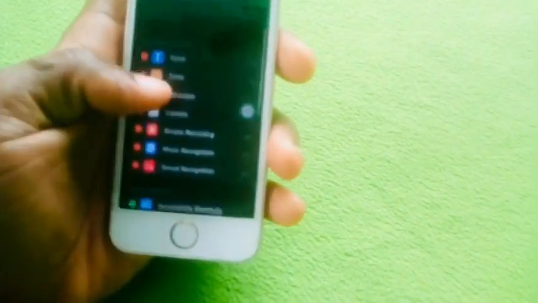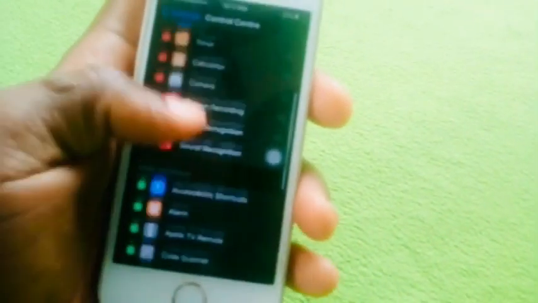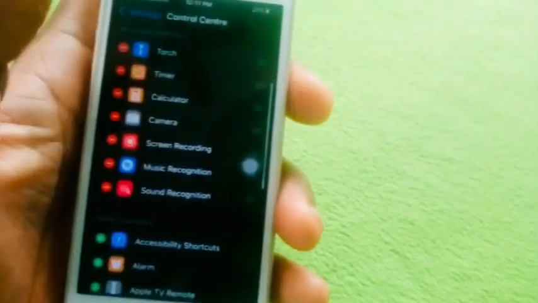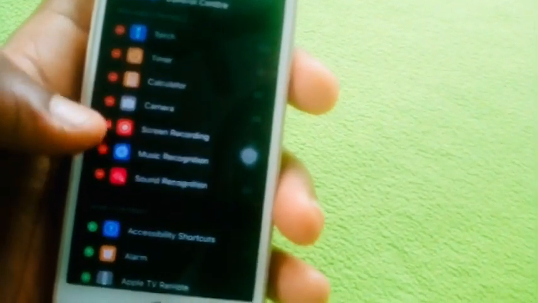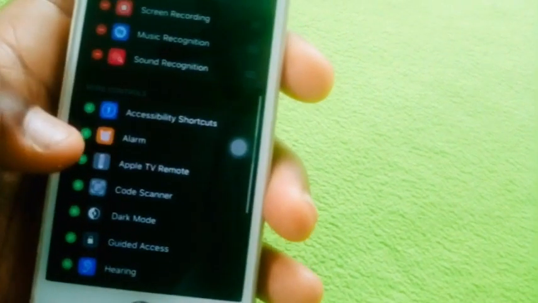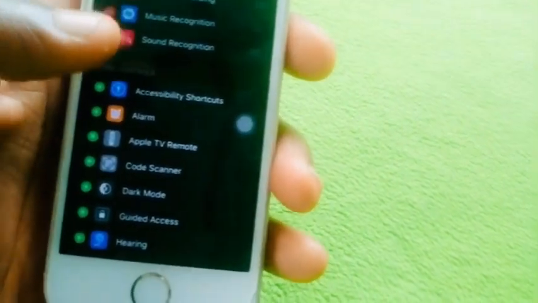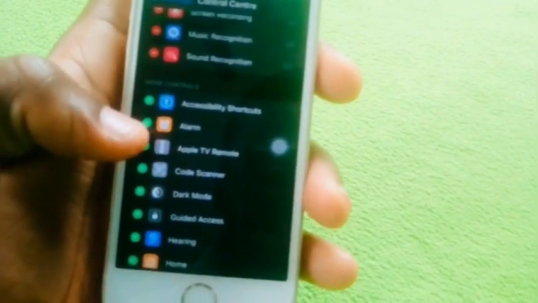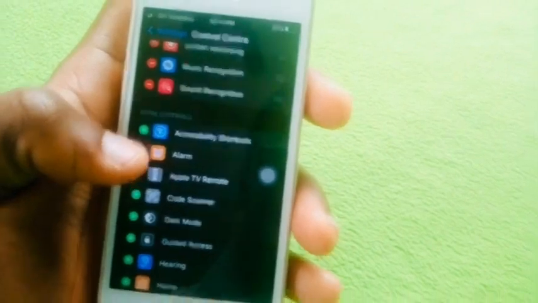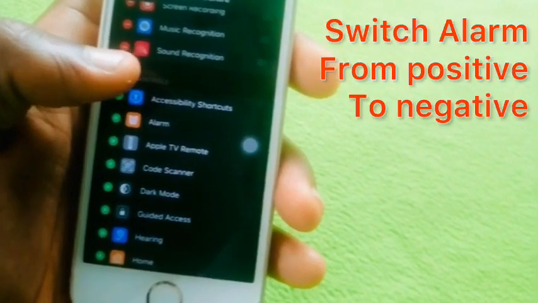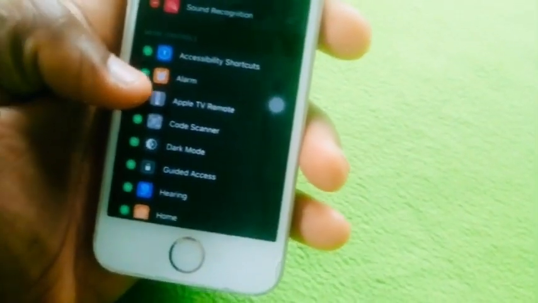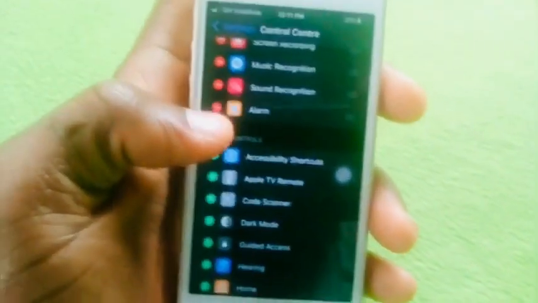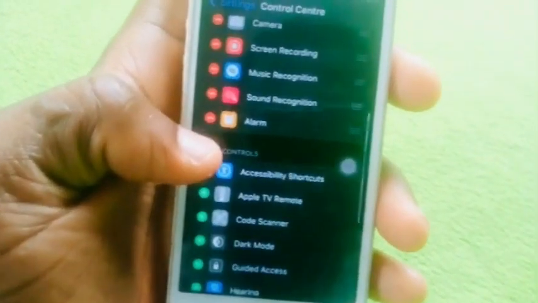Then you see that they have chosen some apps to the tops and some green, like there are some apps with red minus sign and positive sign. You will see alarm here. Tap on the positive to move alarm to the red negative. Tap on alarm. So you guys, now you see it has moved.